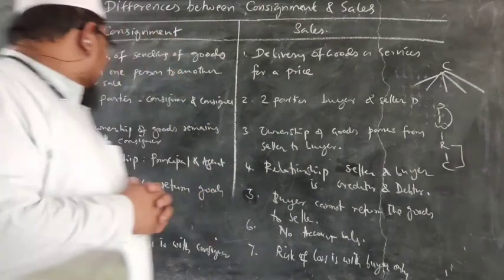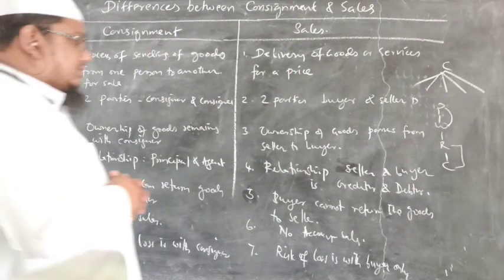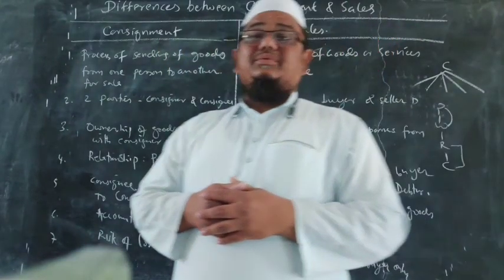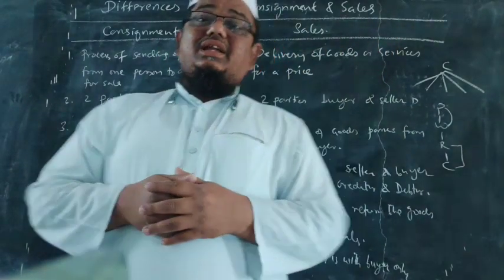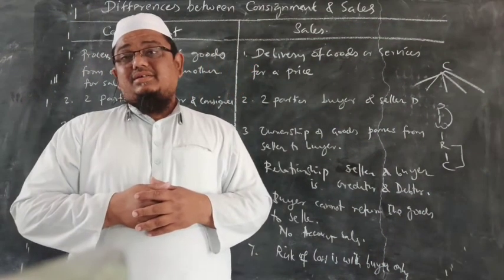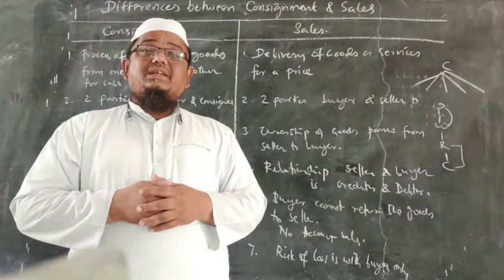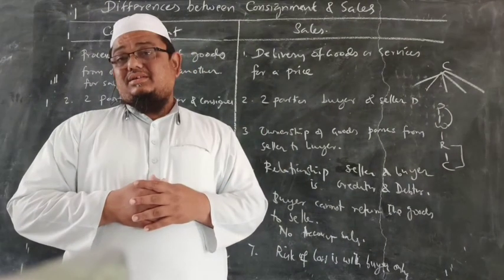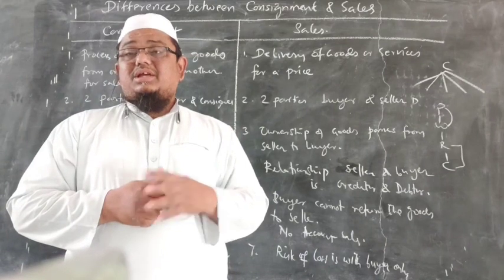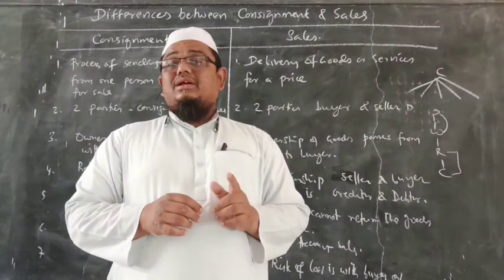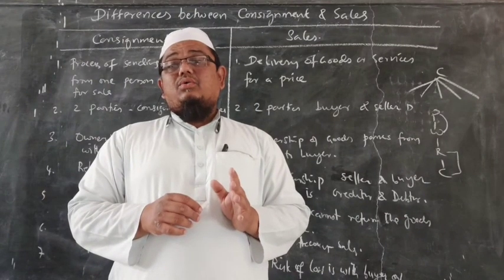Then the next thing, what is the relationship between consignor and consignee? Here, the consignor is the principal and the consignee is the agent. Why? Because the consignee is working on the instructions of the consignor, and working for a commission. So the consignee is not the owner of the goods.